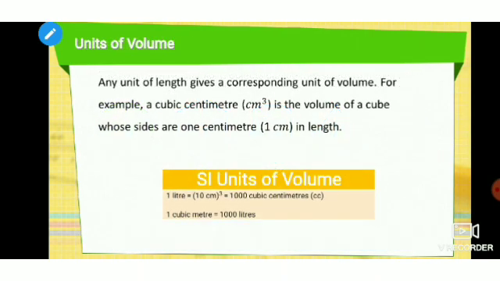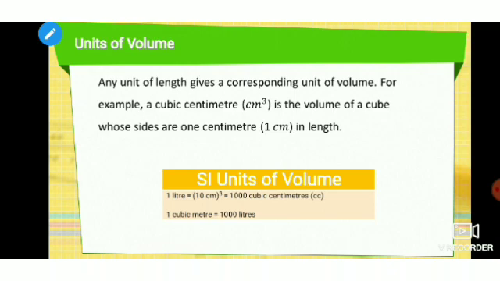So let's see what the unit of volume is. I have told you earlier, there are two types of units: fundamental units and derived units. We all know volume is a derived unit, and the unit of volume is centimeter cube or meter cube. It is derived by multiplying three lengths, in centimeters or meters: the first can be height, the second width and the third length.